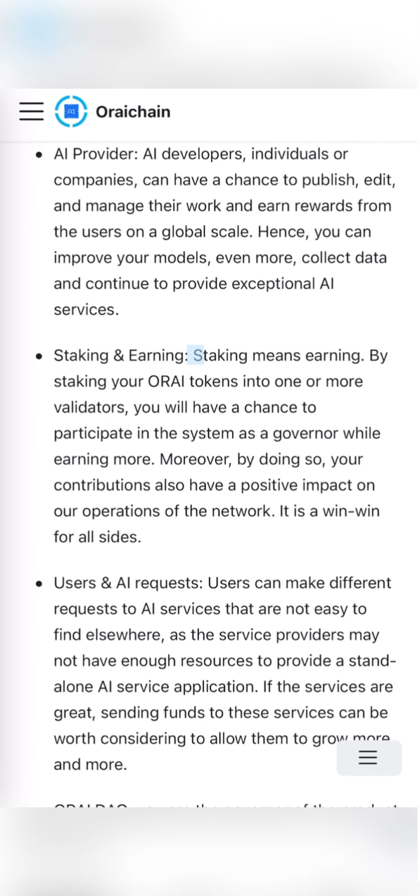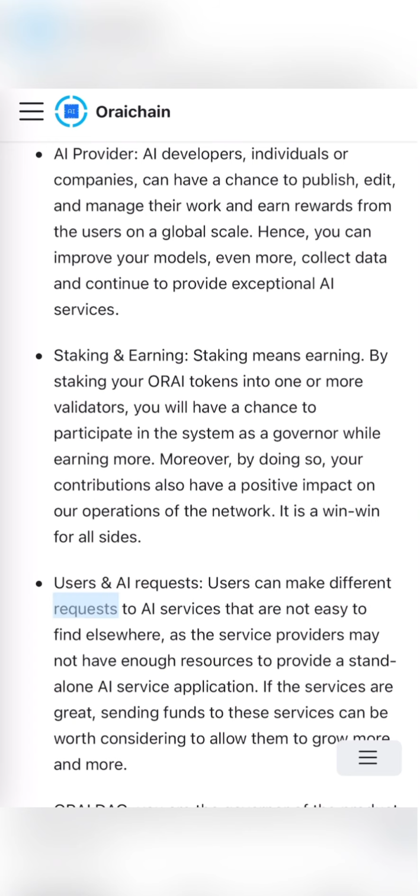Staking and earning. Staking means earning. By staking your Orai tokens into one or more validators, you will have a chance to participate in the system as a governor while earning more. Moreover, by doing so, your contributions also have a positive impact on our operations of the network. It is a win-win for all sides.